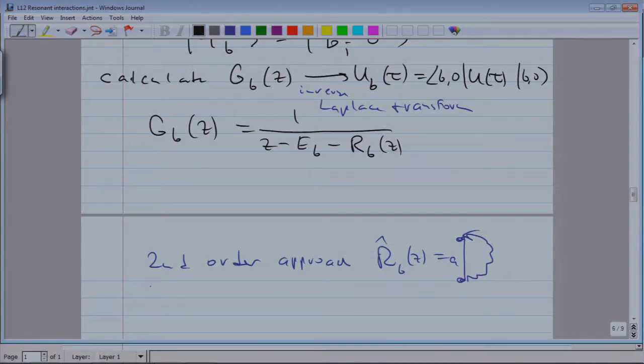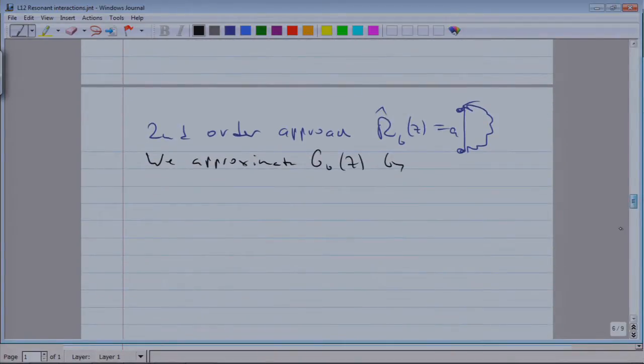So that means now that with this approximation, we approximate GB of Z, the Fourier transform, the resolvent, in the following way. We let B just propagate, which is problematic because this has divergences.